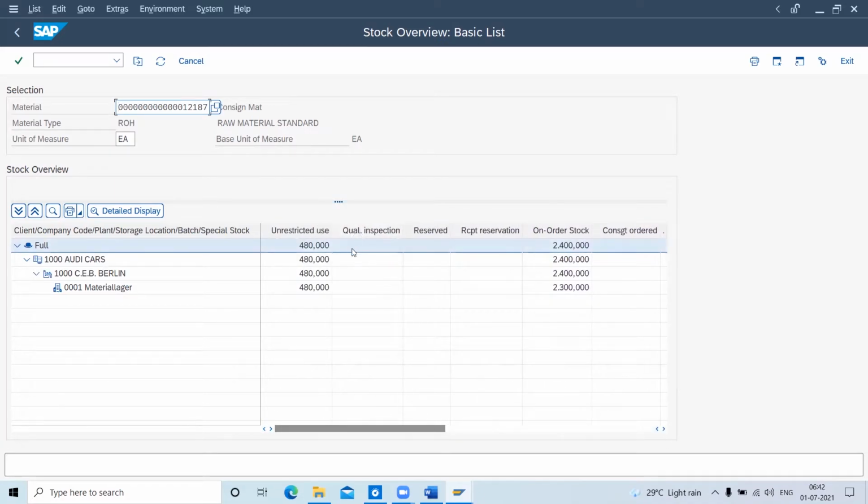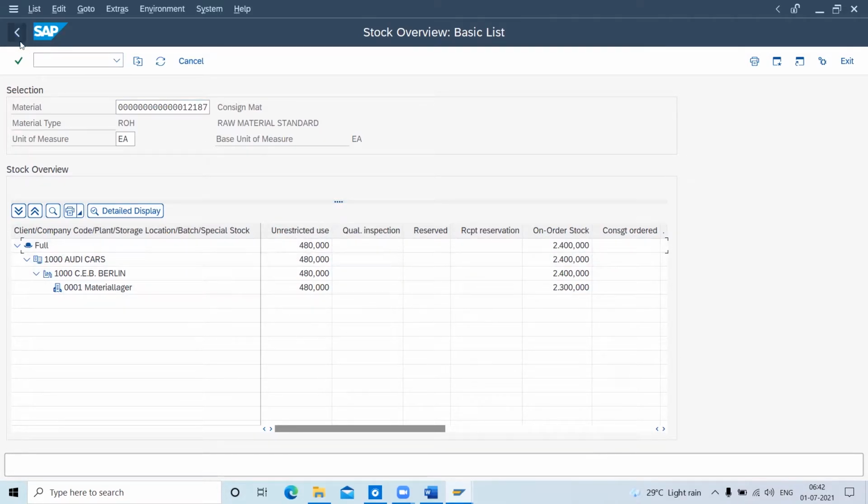Quality inspection: if in the material master we maintain any quality inspection, then when they check, they will transfer it to quality inspection and then distribute to store. So like this happens. Each zone can have this physical inventory. As of now, I will only be calculating stock with this unrestricted stock.